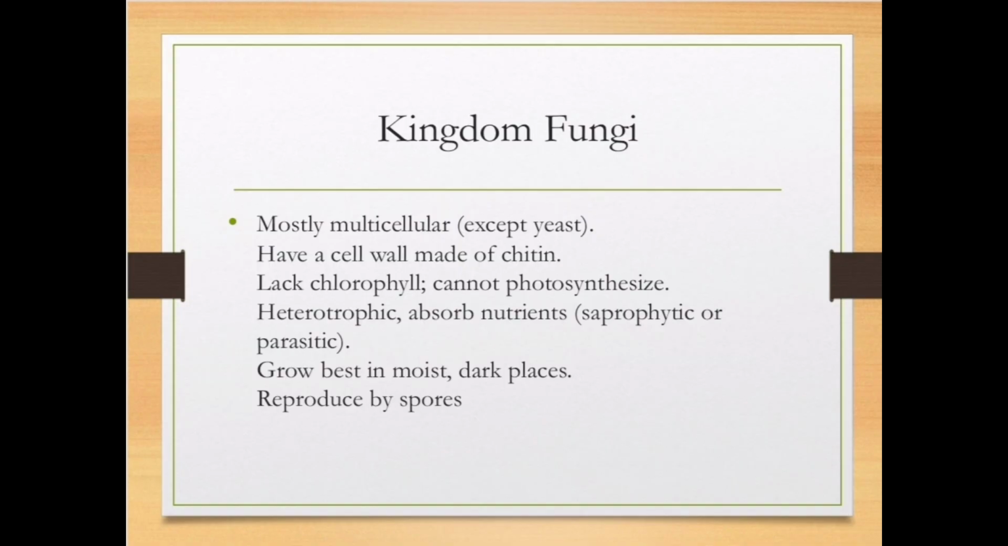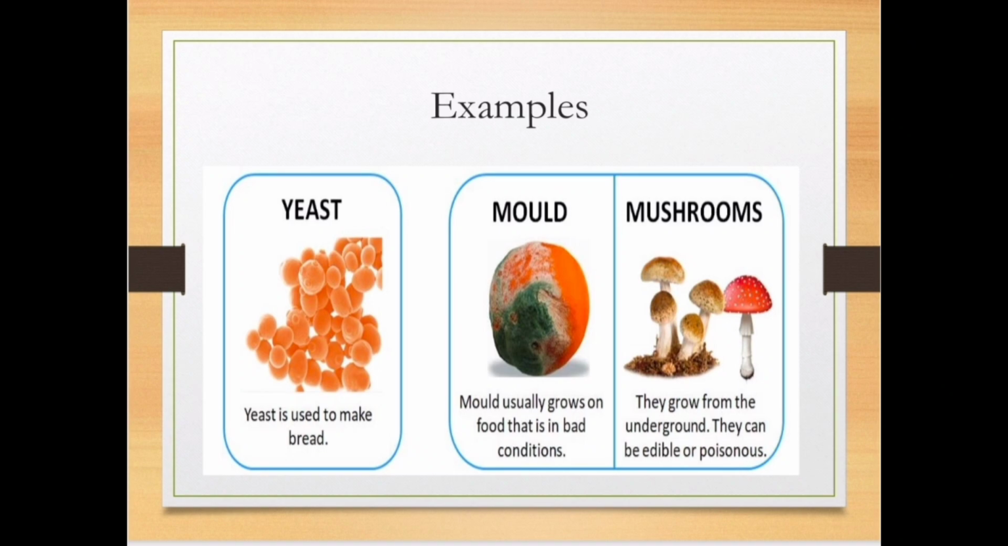They grow best in moist, dark places, and they reproduce by spores, and they also have hyphae. Examples include yeast, which is used to make bread, and molds are also an example. Molds usually grow on food that is in bad condition. Mushrooms are also an example coming under kingdom Fungi. Mushrooms grow from the underground. Some of the mushrooms are edible while others are poisonous.